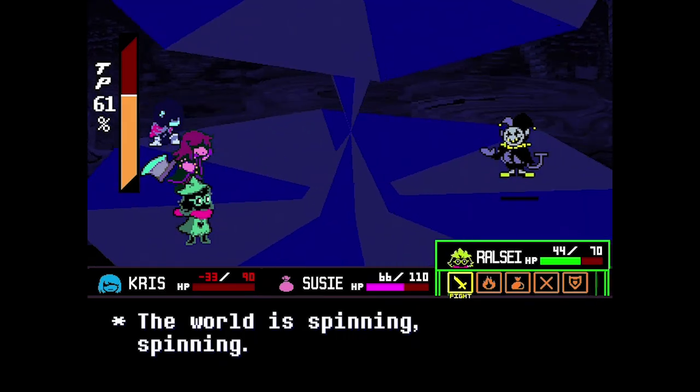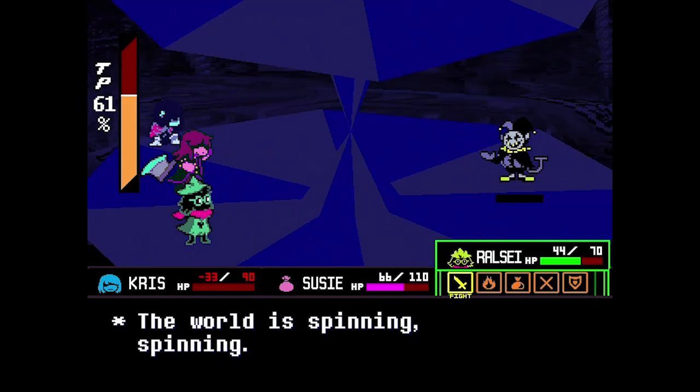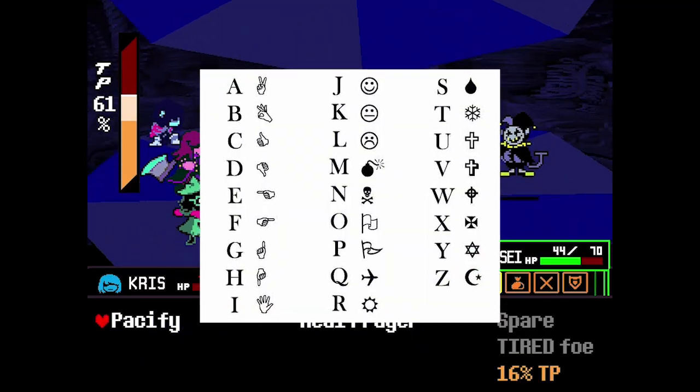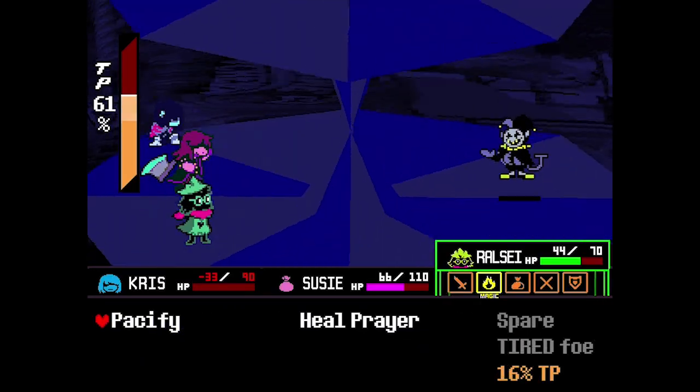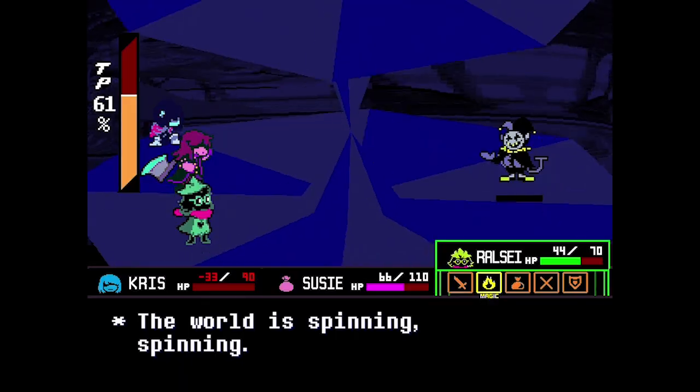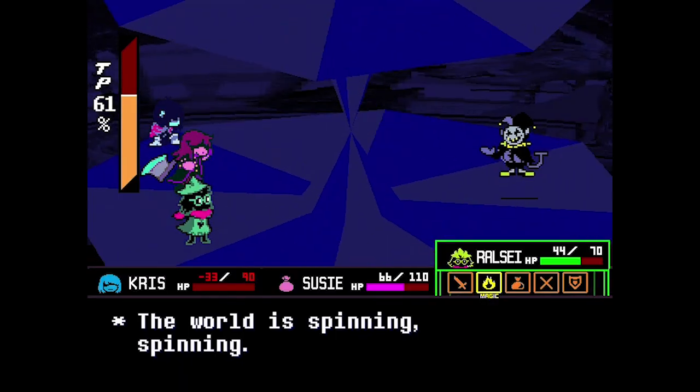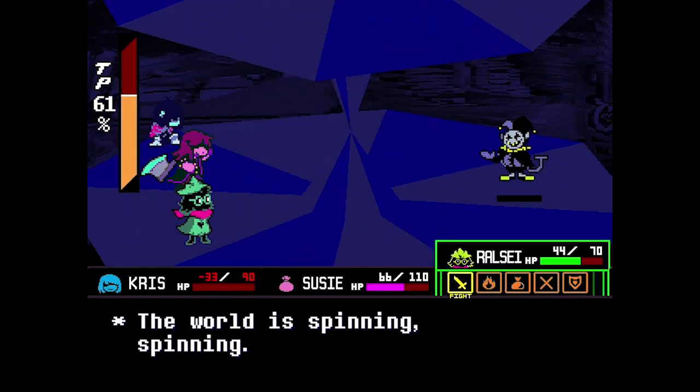Both Papyrus and Sans are named after bad fonts, and I think we can all agree that Wingdings is a pretty bad font. So I think there's some compelling evidence that it is still canon to Undertale that Gaster was Sans and Papyrus' brother. But that doesn't mean that my theory is foolproof.